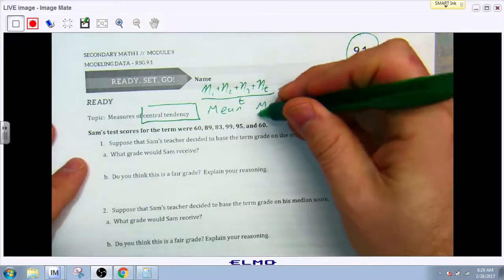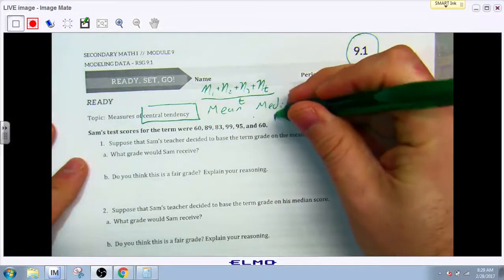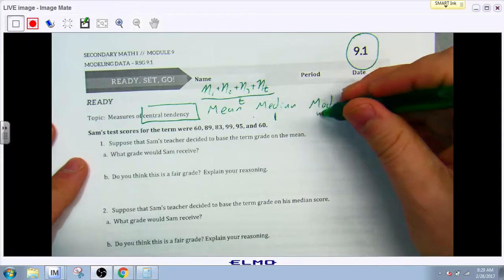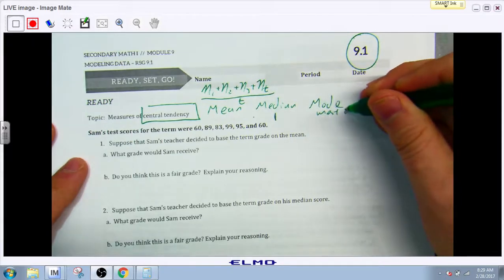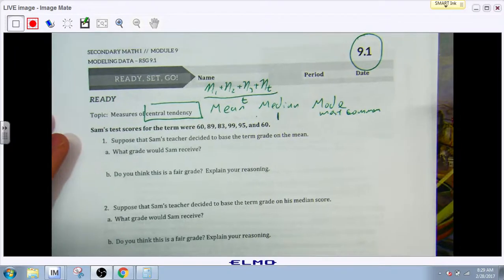Median, of course, is when we rank numbers in order of lowest value to highest value. We find that middle point, and mode is the most common occurring. Most common. All right. So let's go ahead and look at one of these problems to see exactly what's being